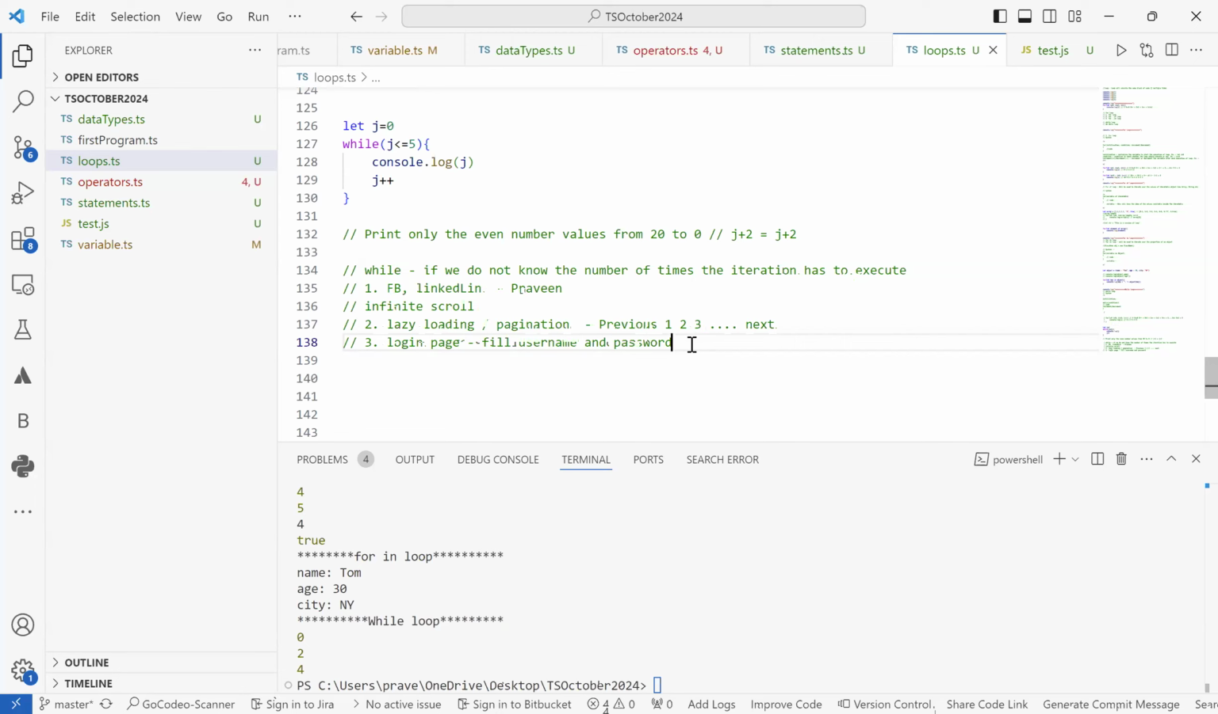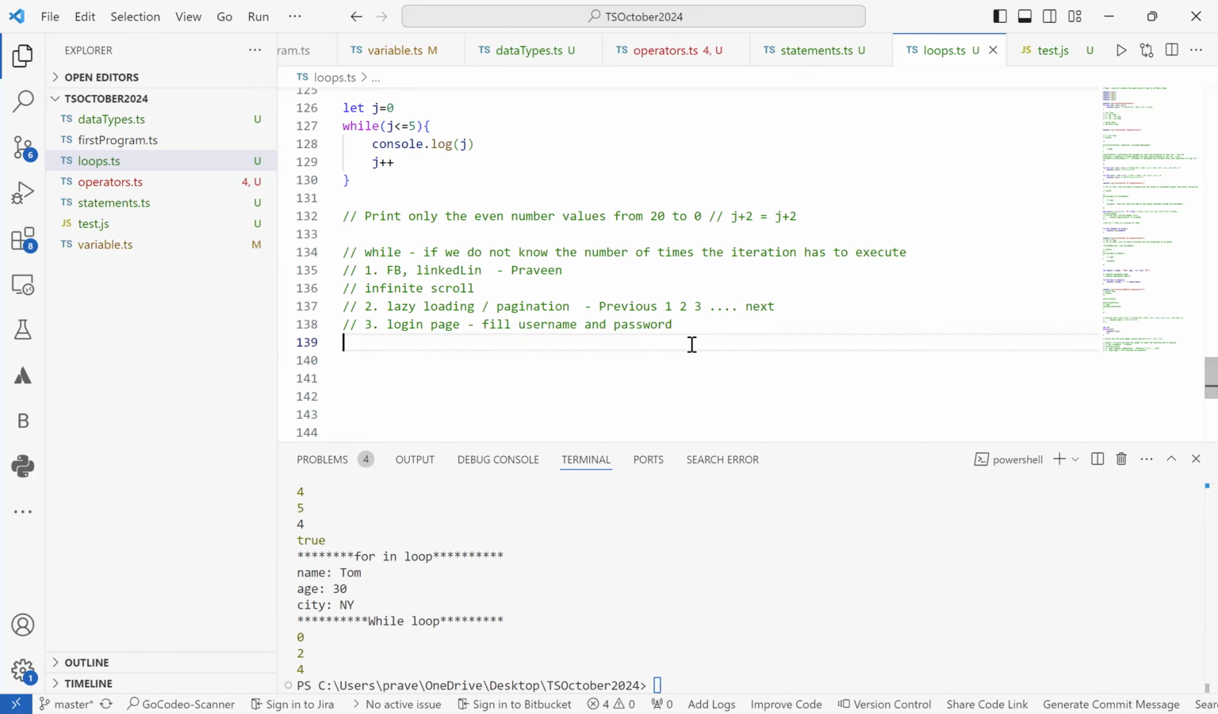We cannot say that 100% of users will fill in the username and password correctly 100% of the time, or that they'll be able to log in successfully into the application on the first attempt. At that point, again, we can use a while loop because we do not know how many times the user has to enter the username and password to get it correct. So for that also we check, using a while loop, whether the username and password is matching or not.